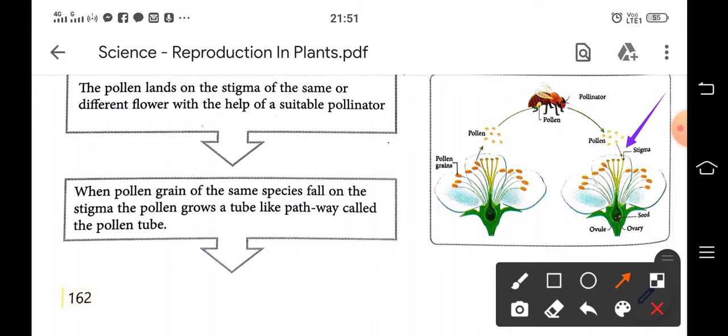With the help of a suitable pollinator, that means sometimes an insect, sometimes the wind or water, the pollen has to reach the stigma of the flower. When pollen grains of the same species fall on the stigma, the pollen grows a tube-like pathway called the pollen tube. Inside the inner part of the stigma, the pollen tube develops, which reaches to the ovary of the flower.